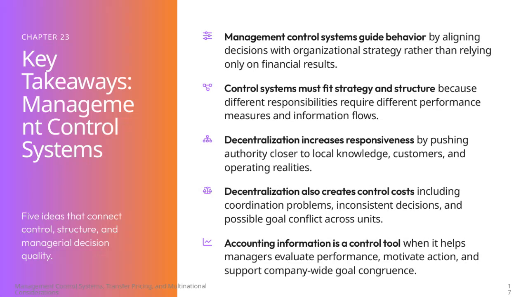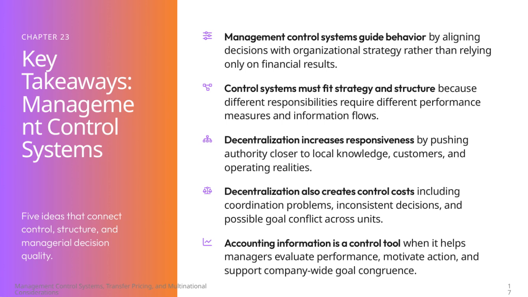On this slide, we focus on the key takeaways related to management control systems. First, it's important to understand that these systems guide behavior by aligning managerial decisions with the overall organizational strategy, rather than just focusing on financial outcomes. This alignment ensures that day-to-day actions support long-term goals. Next, control systems need to fit both the organization's strategy and its structure. Different roles and responsibilities demand different performance measures and information flows to be effective. This means there's no one-size-fits-all approach. The control mechanism must be tailored to the context.